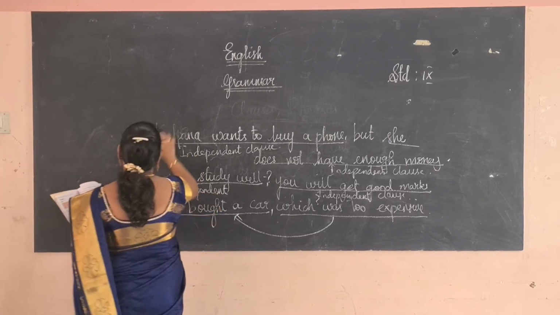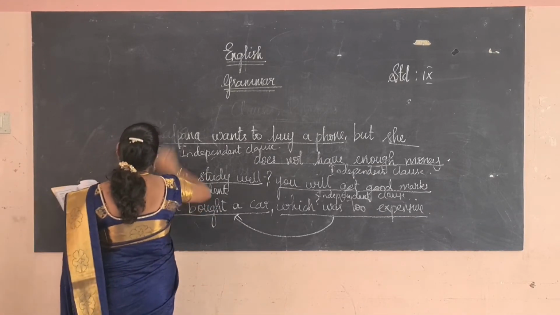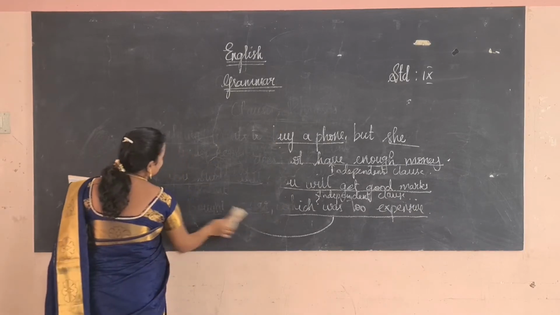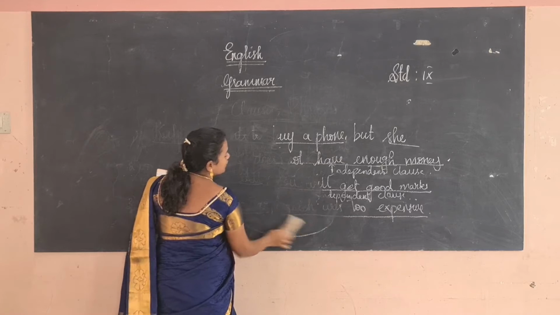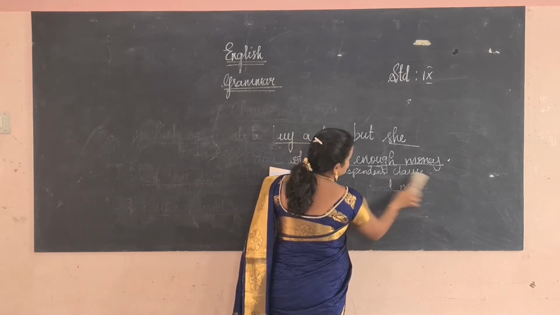Okay, now we understand what is class. The class is a group of words which have a complete meaning. It's of two types, one is dependent class, another one is independent class. Dependent class is otherwise known as subordinate class and the independent class is otherwise known as main class.